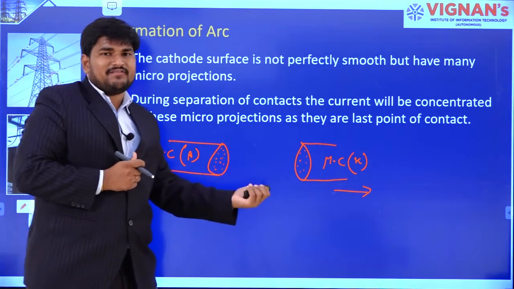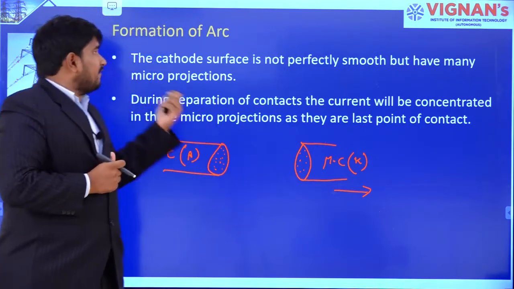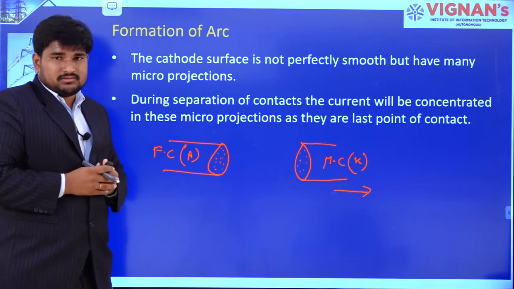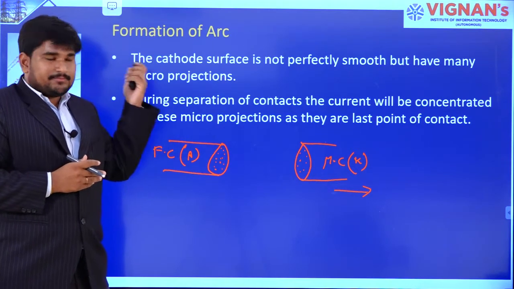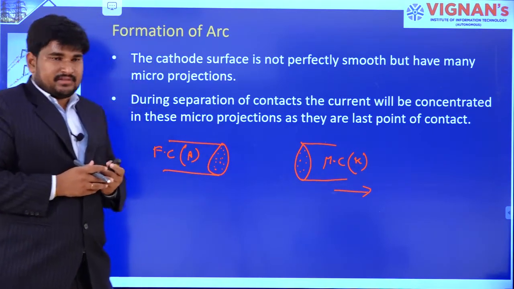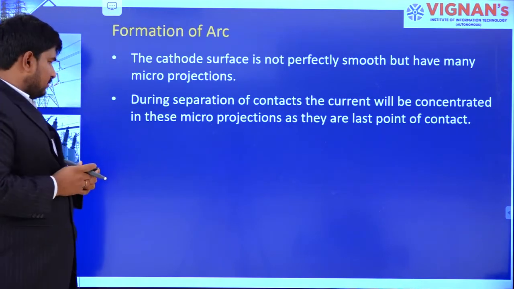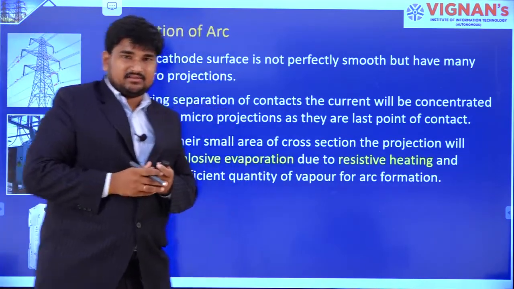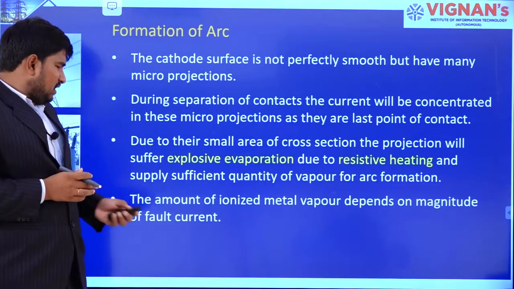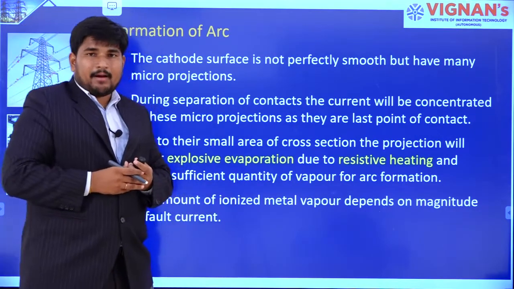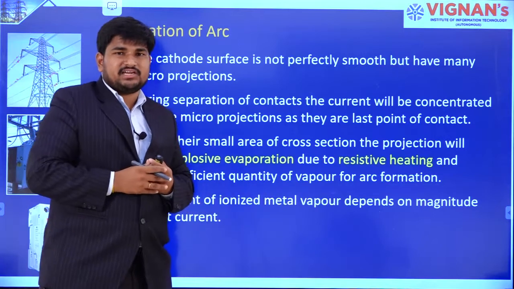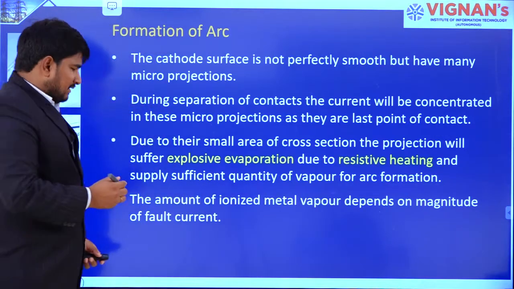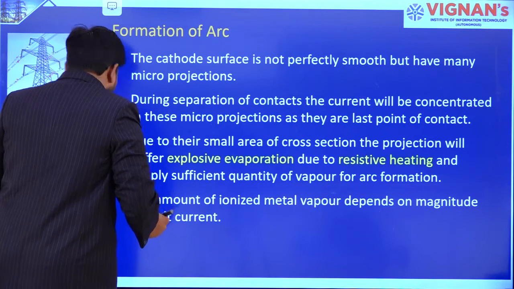This metal vapor will create an arc, in the sense of free electron movement, right? So it is because of resistive heating. The amount of ionization will depend on the magnitude of fault current.